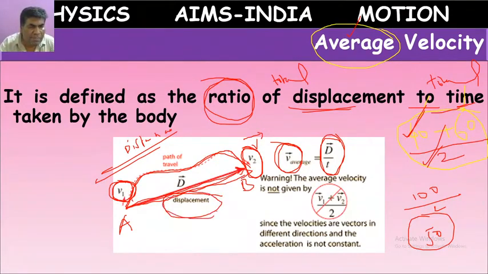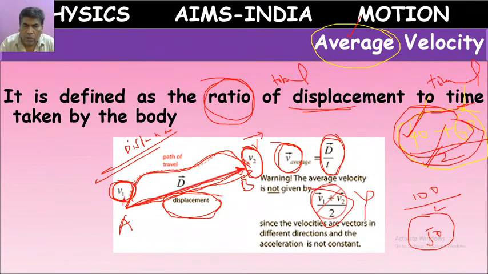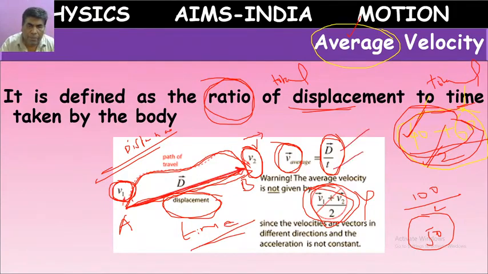We call it a displacement. So for average velocity, we should not do it like we did with marks, like v1 bar plus v2 bar by 2. That is why we should not do it like this. What we have to do is find the total displacement, and how much time was taken for traveling that displacement. Total displacement by total time. If we do it like that, we will get the average velocity value.